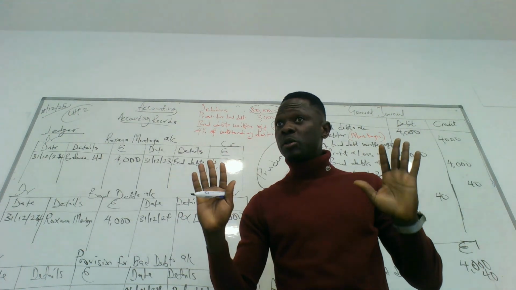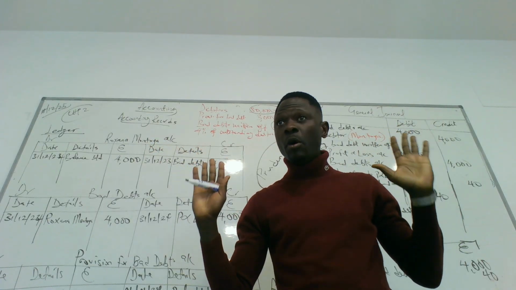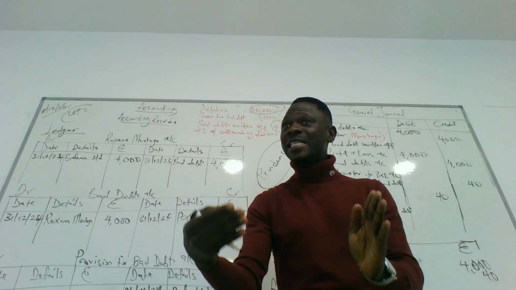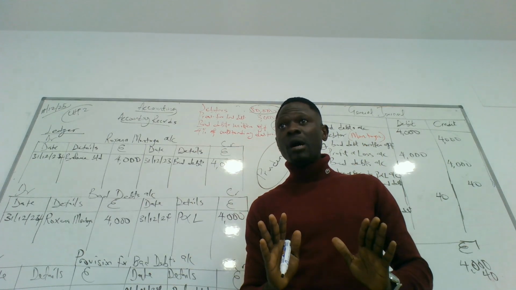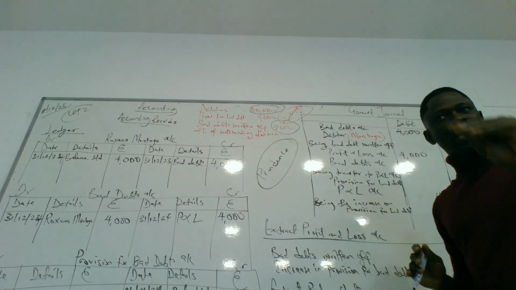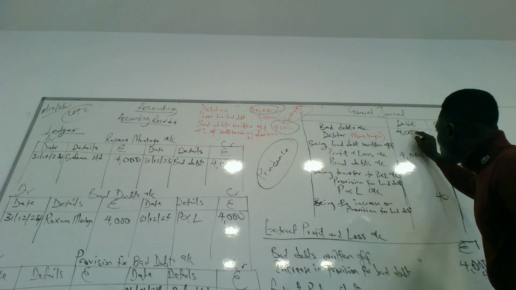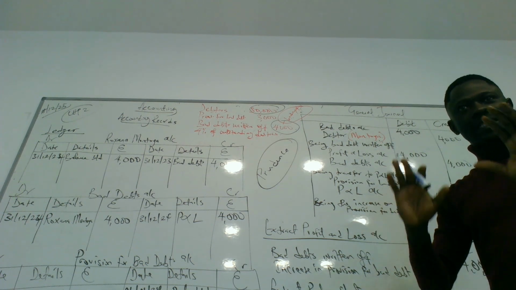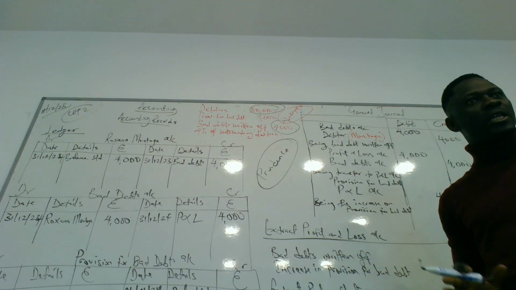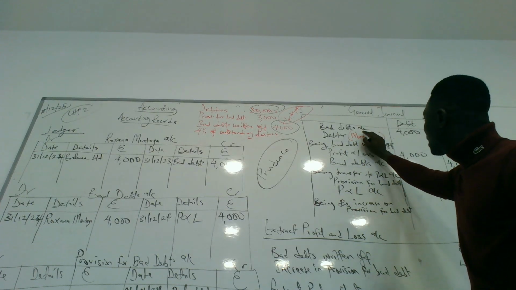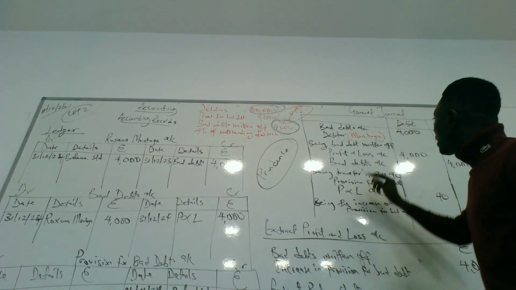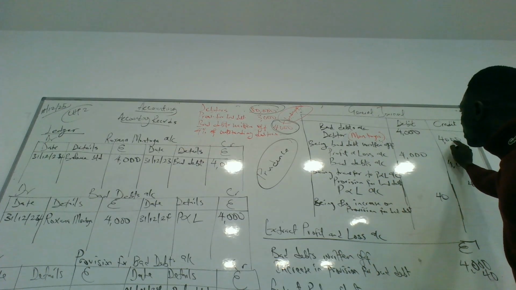Montoya is supposed to pay us, yes or no? But Montoya is not going to pay anymore because Montoya has been declared bankrupt. So that created a new bad debt account. Creating a new bad debt account means we debit bad debt account, we credit the customer account. That is this transaction for the first journal entry. So bad debt has been created for 4,000, which Montoya is not going to be able to pay. We credit Montoya.